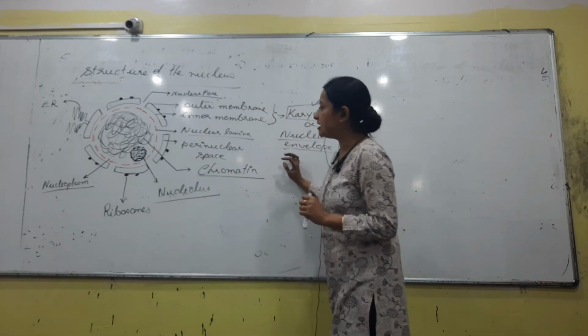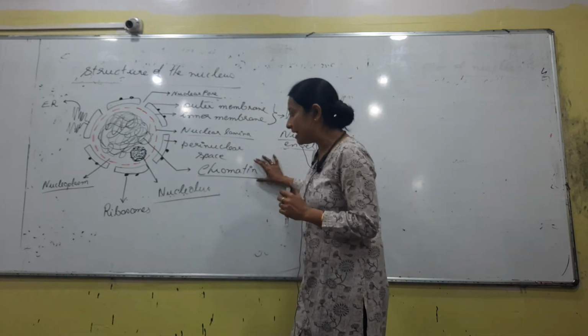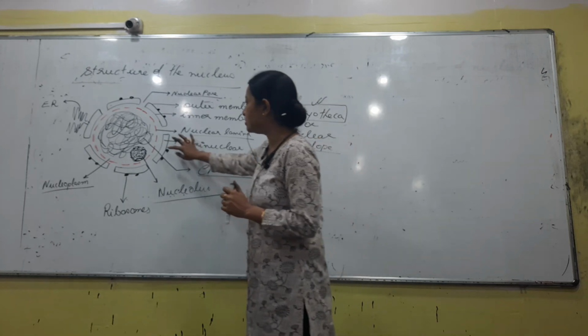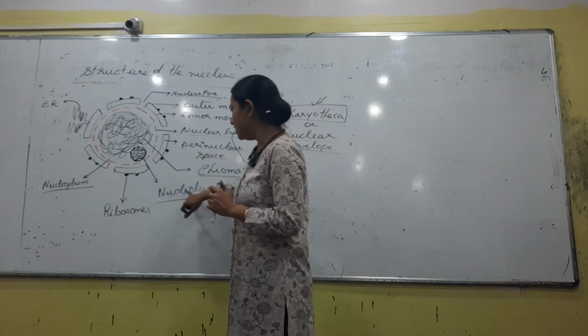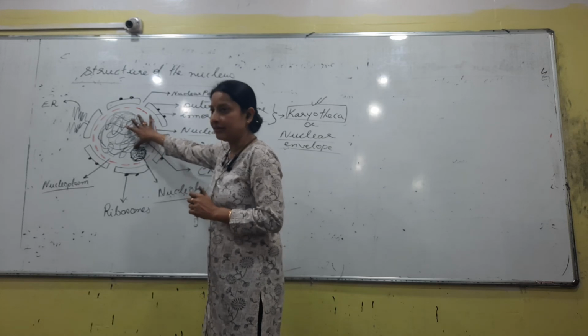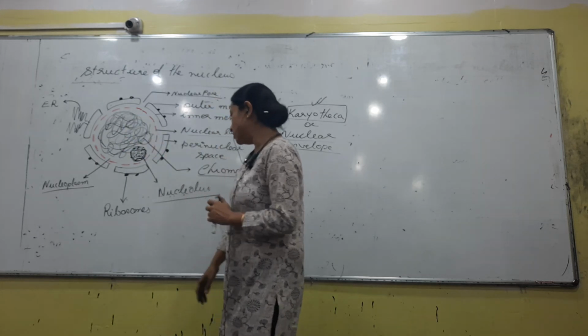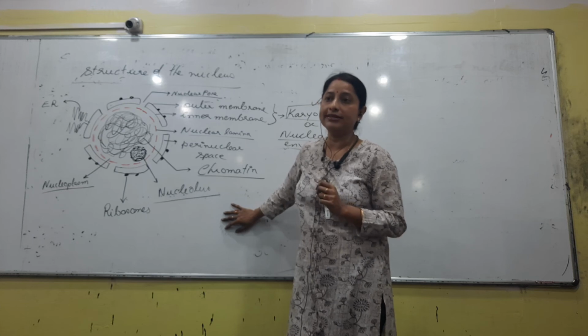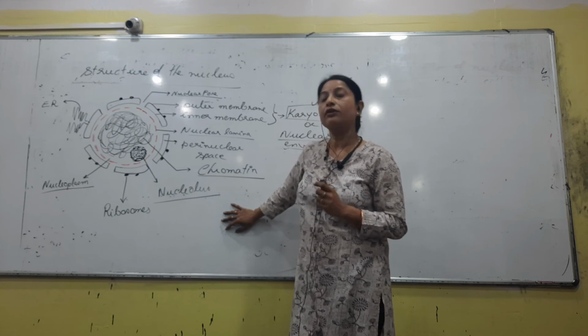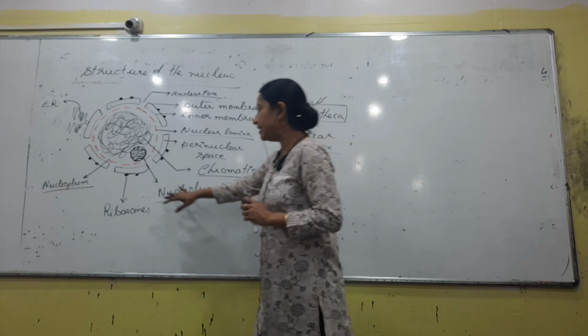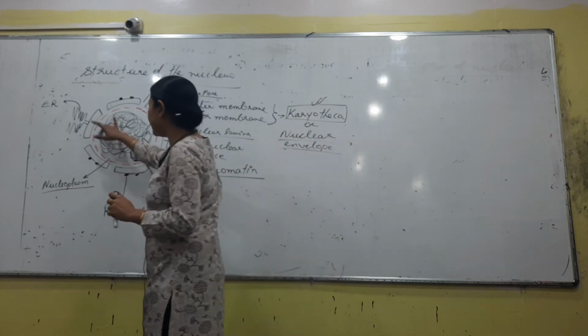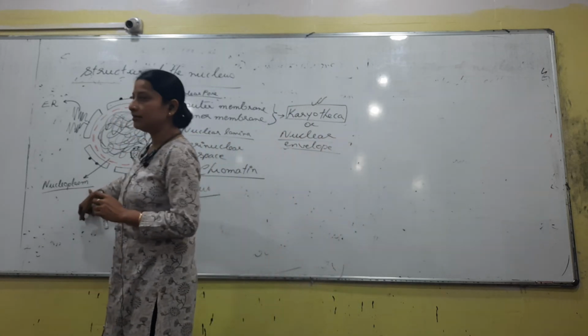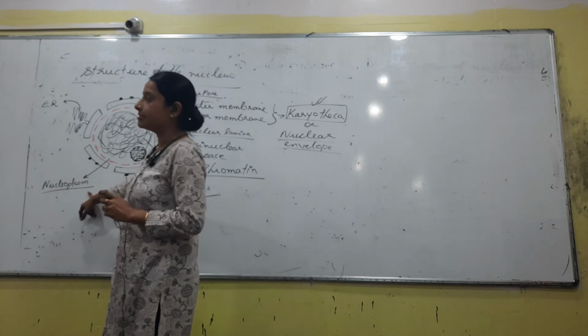Next is the genetic material in the form of chromatin, a thread-like structure. The space between the membranes is the perinuclear space. The thickened area inside is called the nucleolus. A question I have: is the nucleolus membranous or non-membranous? Non-membranous, right, that is important. Next we have ribosomes. We can also see the contents inside the nucleus, the gel-like constituent, the nucleoplasm.